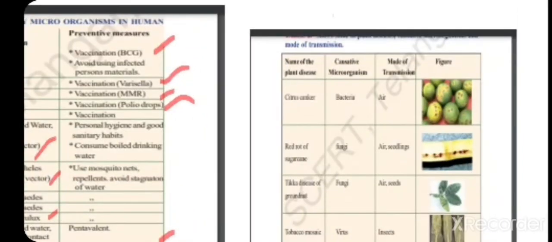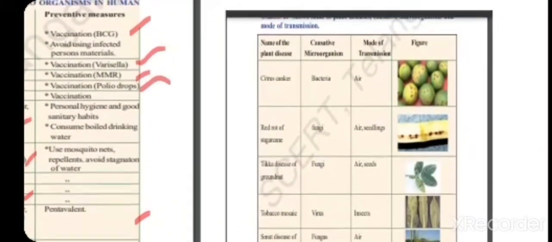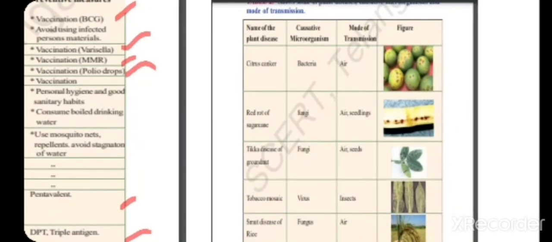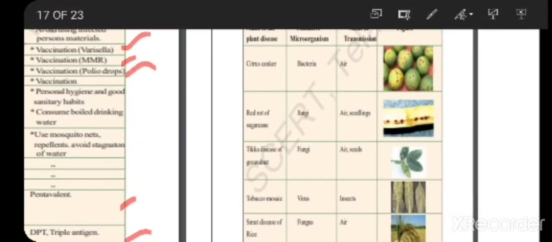And not only for humans, even plants also get diseases due to microorganisms. That is citrus canker. Citrus canker is a disease which affects many of the citrus fruits, and it is caused by bacteria, and it is transmitted with the help of air. Red rot of sugarcane. If you observe, the red spots will be present on the sugarcane, and the causative organism is fungi, and it is transmitted through air and seedlings.